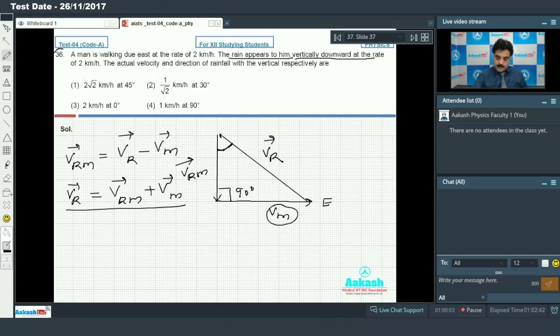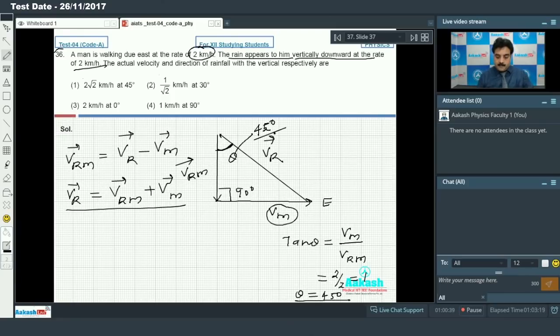If I want to know this angle, this direction, and this is theta, then tan theta equals Vm upon Vrm according to the diagram. The velocity of the man, Vm, is 2 km per hour, and the velocity of rain with respect to him is also 2 km per hour. So 2 upon 2 is equal to 1, so we get theta equal to 45 degrees. I need the actual velocity of the rain.